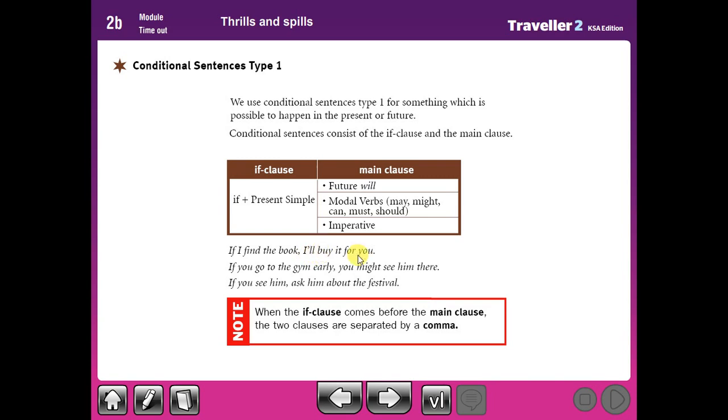But if you begin the sentence with the main clause, I'll buy it for you if I find the book, when if comes in the middle, we can't put a comma. If it begins the sentence, we put a comma in the middle.